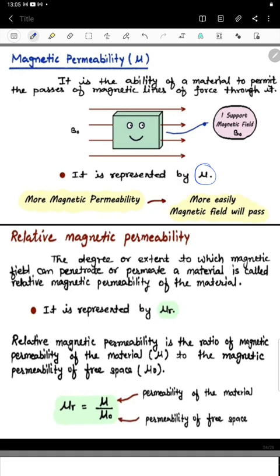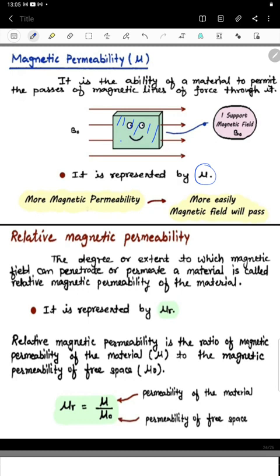I hope you are getting this point. This is one of the materials, and I have placed this material into that magnetic field, and this material has the ability to pass those magnetic field lines through it, that is called permeability. And this is nothing but a magnetic field, that also gives the B naught only.